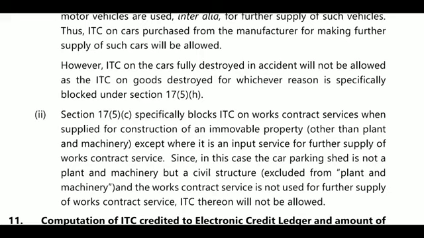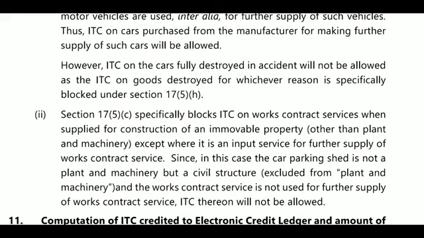Next, section 17(5)(c) specifically blocks ITC on work contract services when supplied for construction of an immovable property. When you are constructing immovable property, the ITC on those items will not be allowable; it will be treated as blocked credit. But if you are constructing plant and machinery, you can claim the ITC, except where it is an input service for furtherance of work contract services.